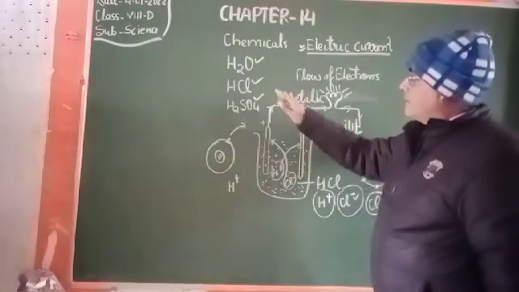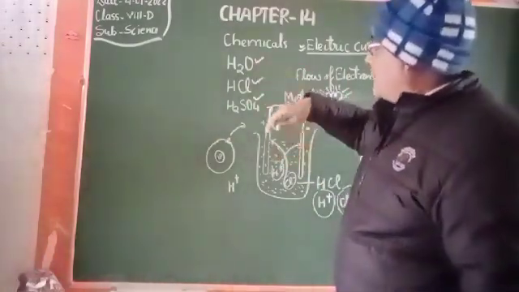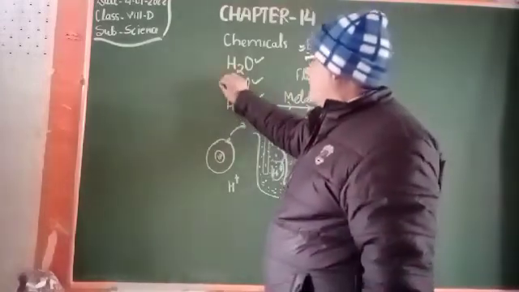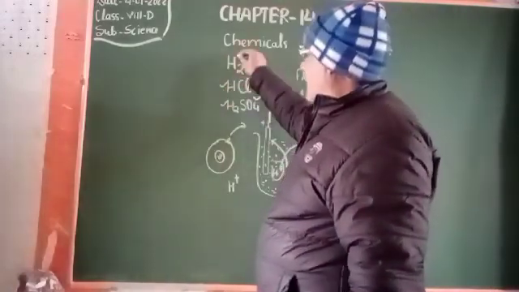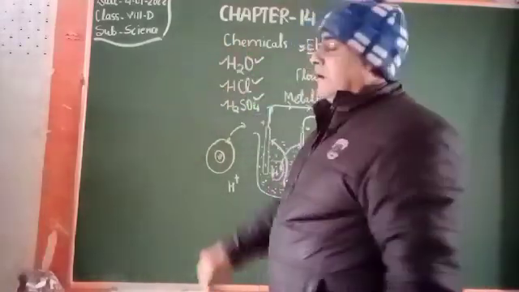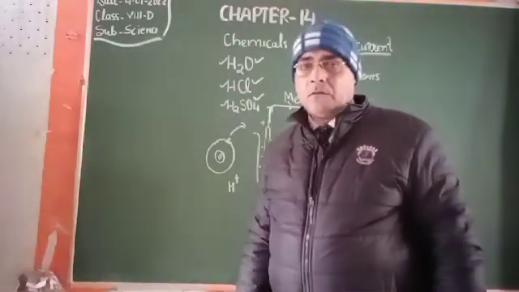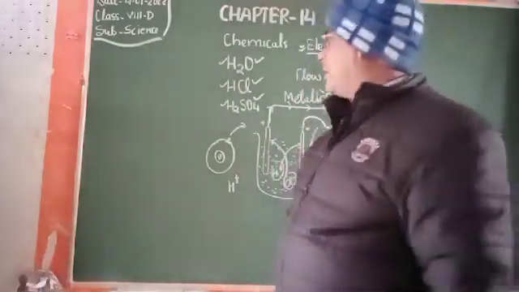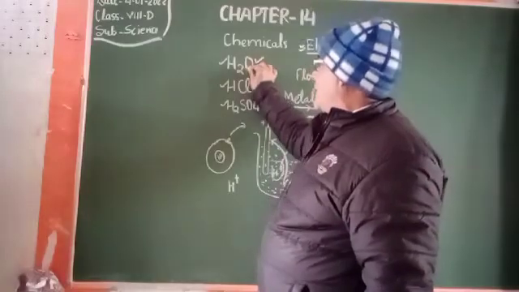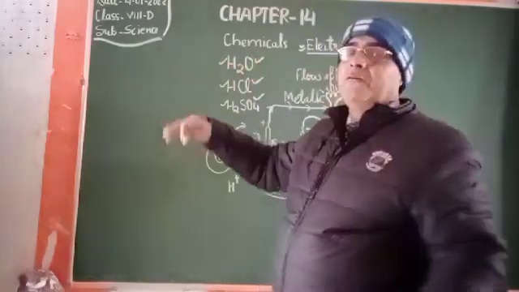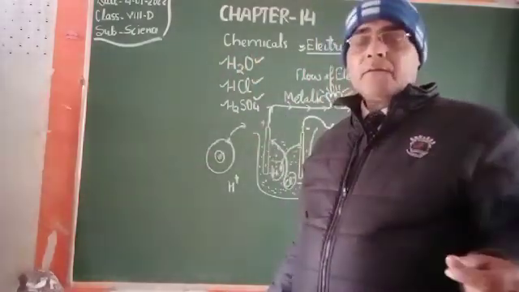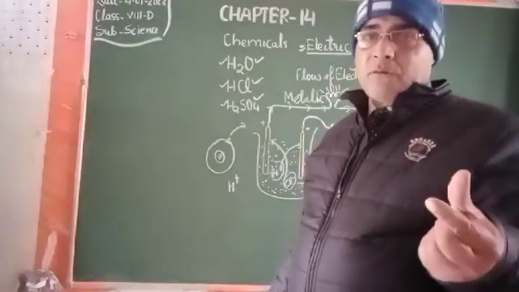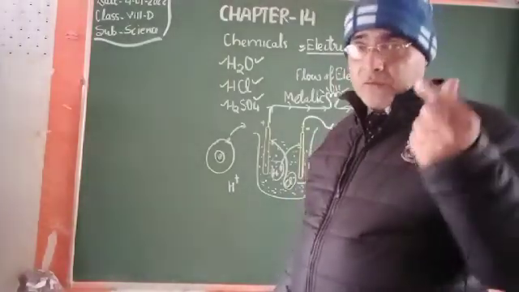So dear students, the process of electrolysis with these acids, and hydrolysis of H2O: if H2O is hydrolyzed, then hydrogen gas and oxygen gas will be evolved. There may be gaseous evolution as well.